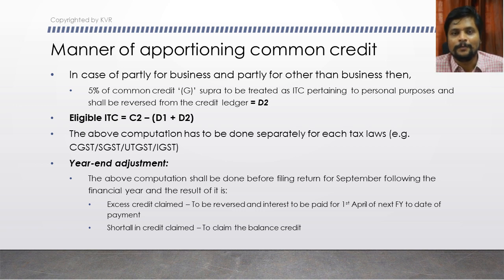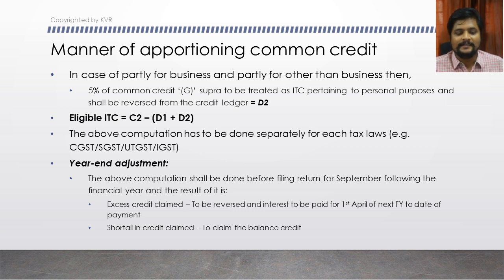The period for computation of interest starts from the 1st of April, because you are doing this for the previous financial year. From the 1st of April following your previous financial year till the date of payment you have to compute the interest, and that interest you have to pay along with the reversal you make on the ITC. That is scenario 1.